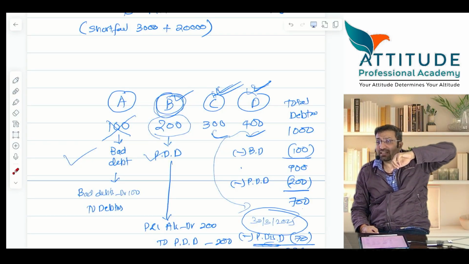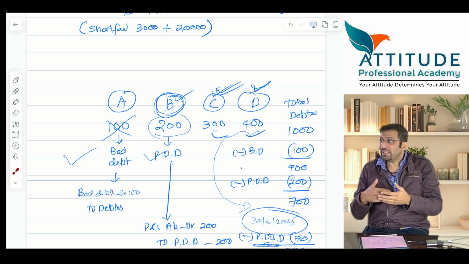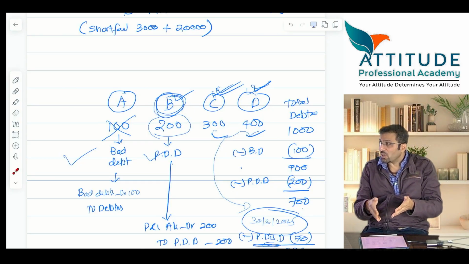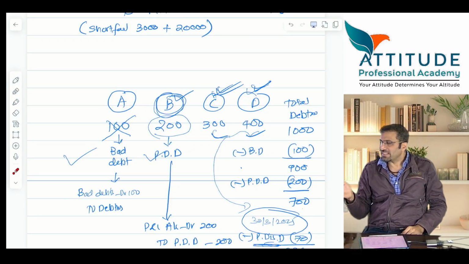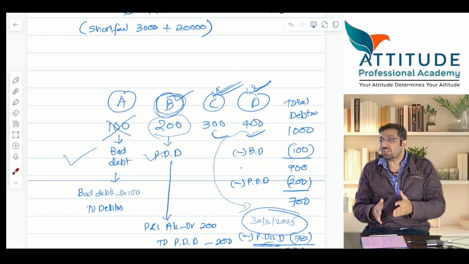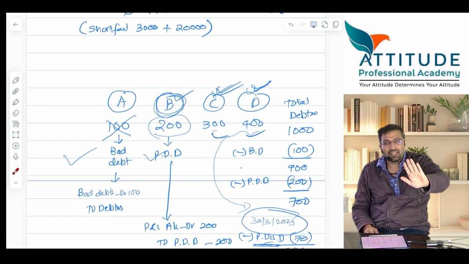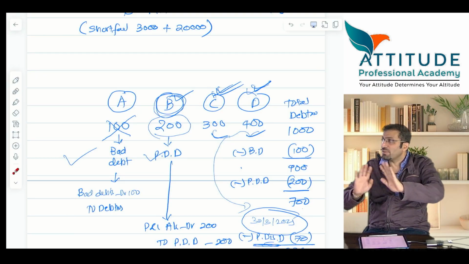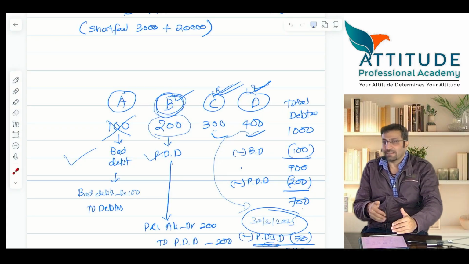There should be a present obligation because of the past event, and there should be either outflow of resources. Provision for doubtful debts में outflow of resources नहीं है. You are not spending any money. In fact, it is turning what? Bad. It is turning bad. That is why they have kept provision for doubtful debts outside the purview of AS 29. AS 29 के अंदर provision for doubtful debts concept नहीं आता. ये अलग concept है, इसलिए अलग सिखाया. Is that clear?